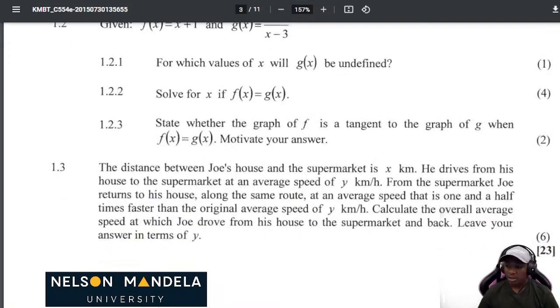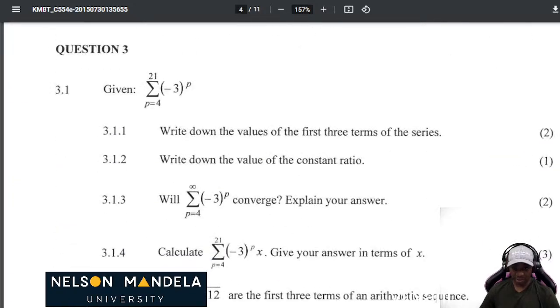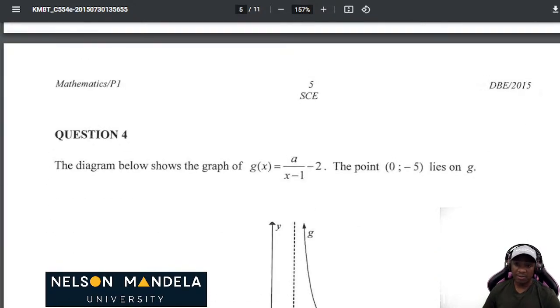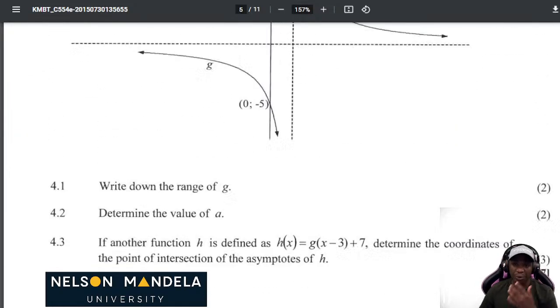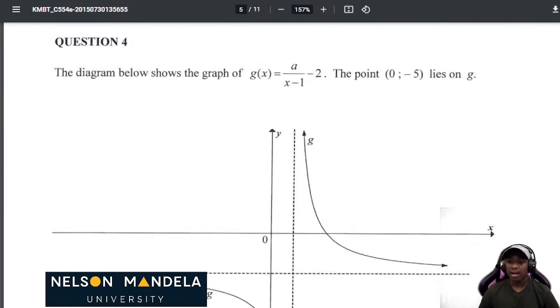All right. So now let's get down to the business of the day, which is functions. So we're going to do all the questions for functions, and we're going to look at calculus. Okay. All right. Now let's get down. So the diagram, question 4.